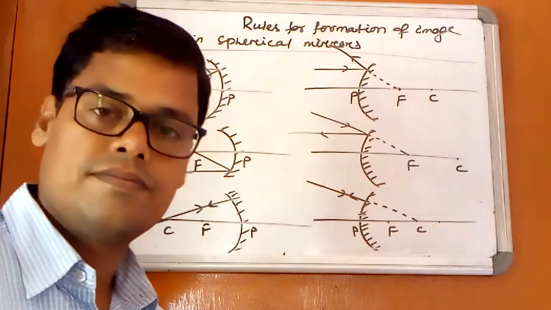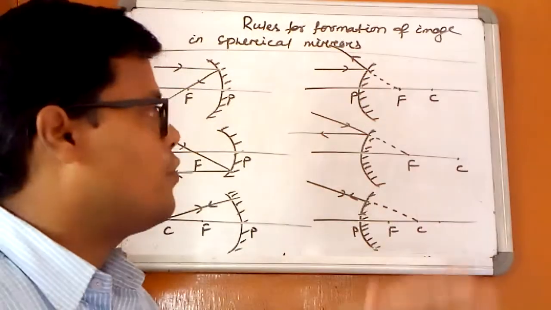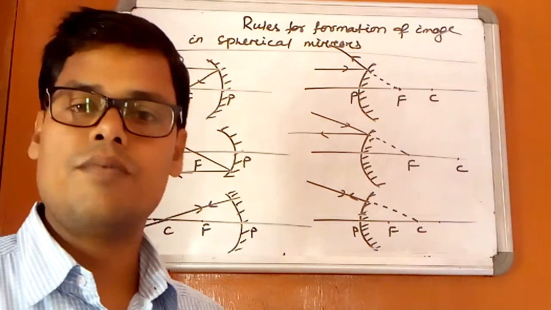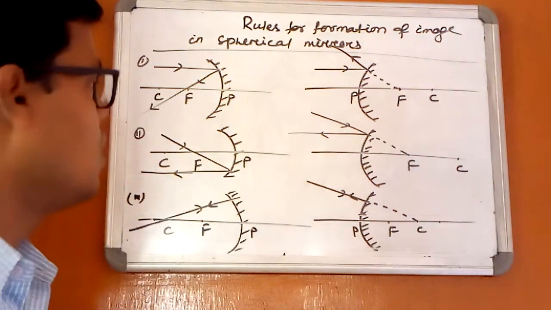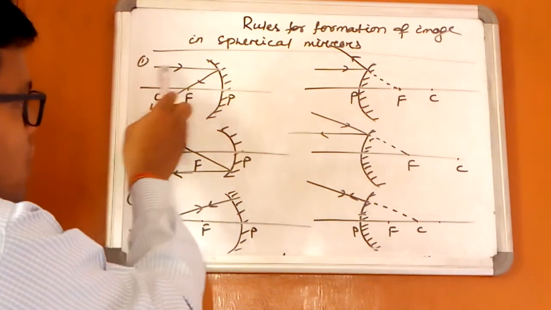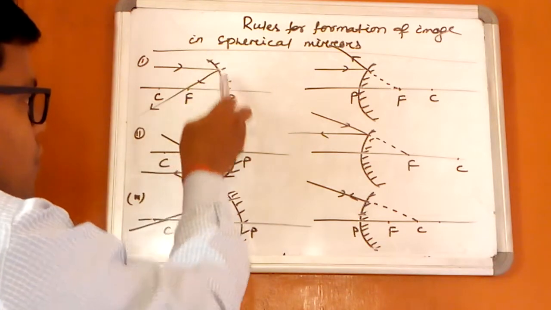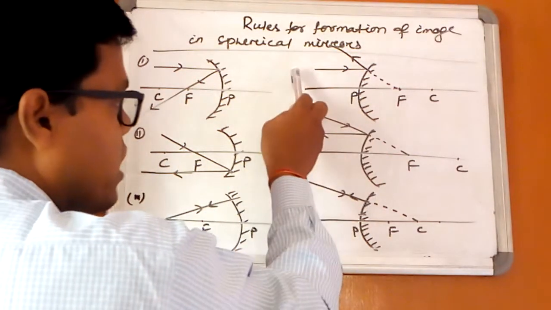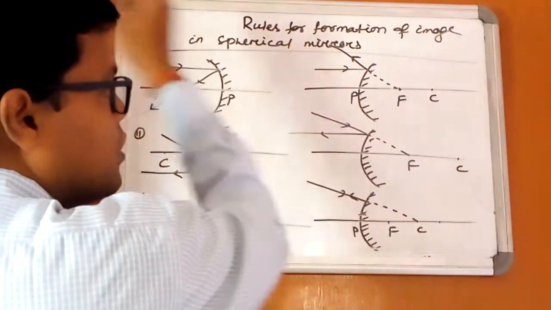Hello friends, in this video we'll discuss the rules for formation of image and also formation of image in concave and convex mirror. There are three rules. In case of concave mirror, the light ray coming parallel to the principal axis passes through the focus after reflection from a concave mirror. In case of convex mirror, the light ray coming parallel to the principal axis seems to diverge from the focus.